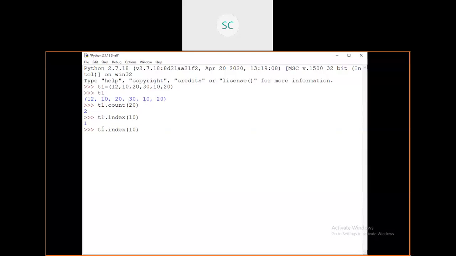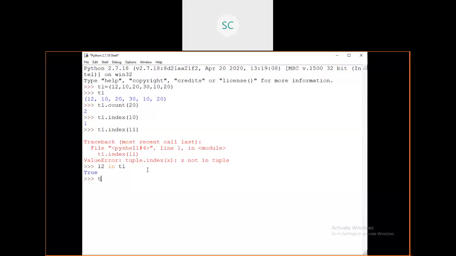Suppose I'm going with 11. This element is not available in this tuple, so it will raise an error, because x is not in tuple. You can go with the membership operator. Suppose 12 in t1 means if the element is available within t1, then it will return true, or else it will return false. These are the operations that you can perform on a tuple.